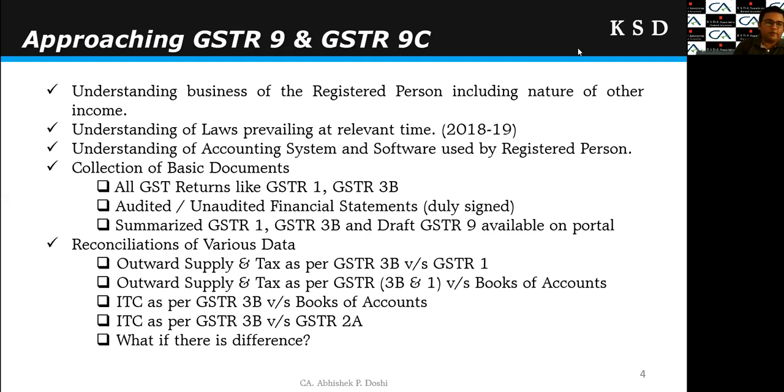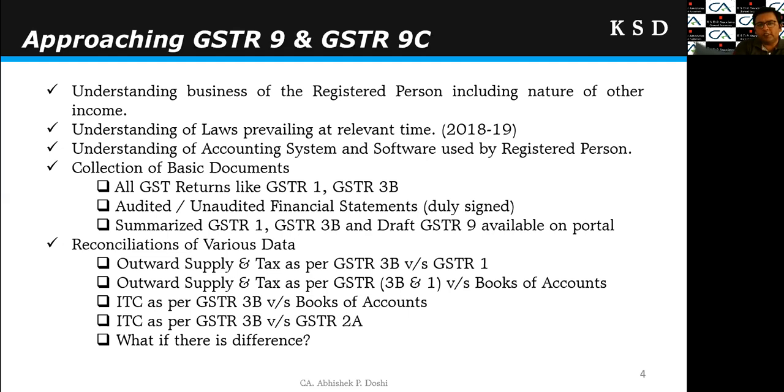But what if there is a difference? There may be various reasons for the difference. We have to find out the reasons. The reasons may be various, but the result would be that either the tax has been paid in excess or the tax has been paid short. So if there is short payment of tax, we need to pay the same through the DRC 03 channel, right? We will go into details at the last: what kind of differences there may be, and how we can resolve such differences. We will see that at the end of this presentation.